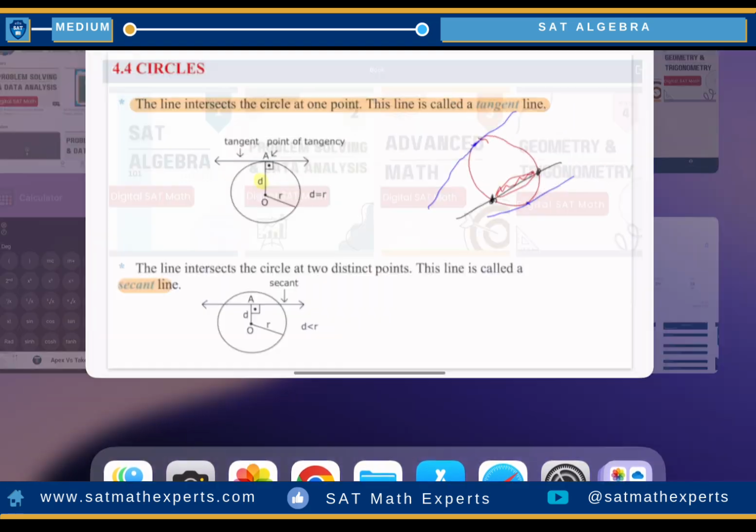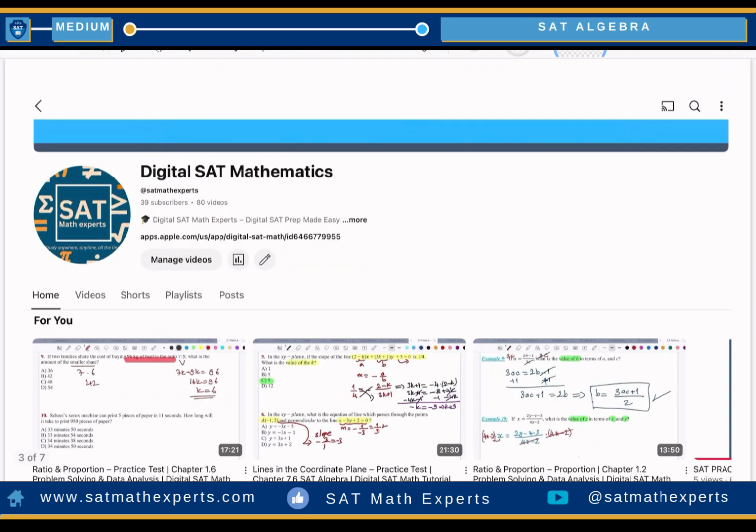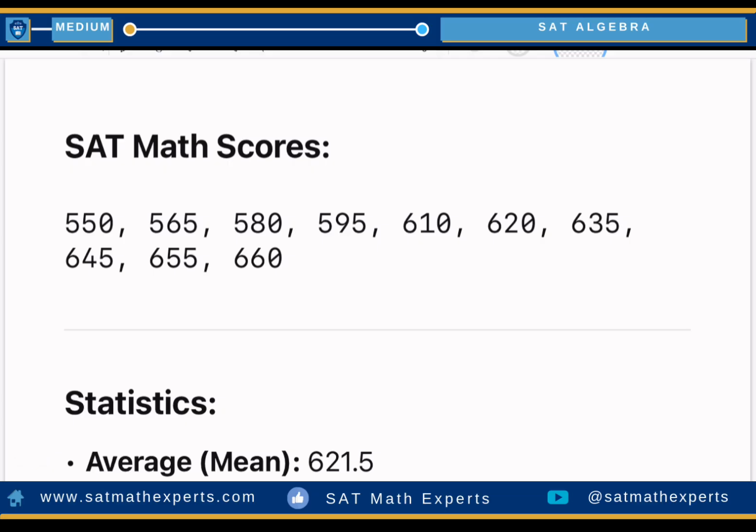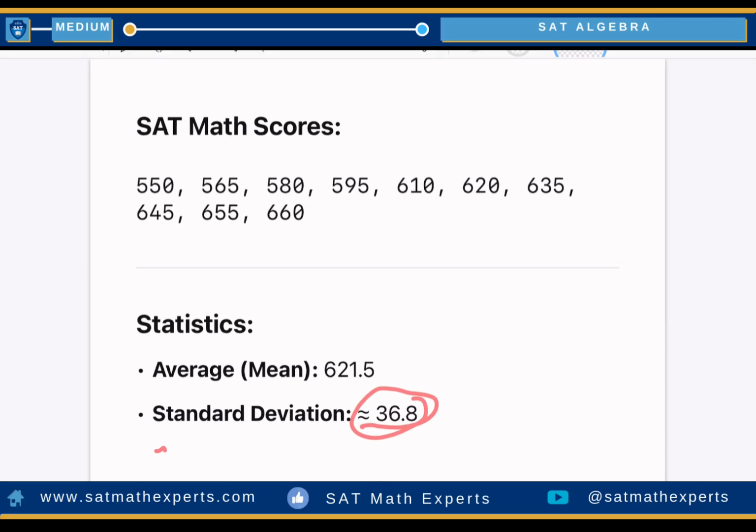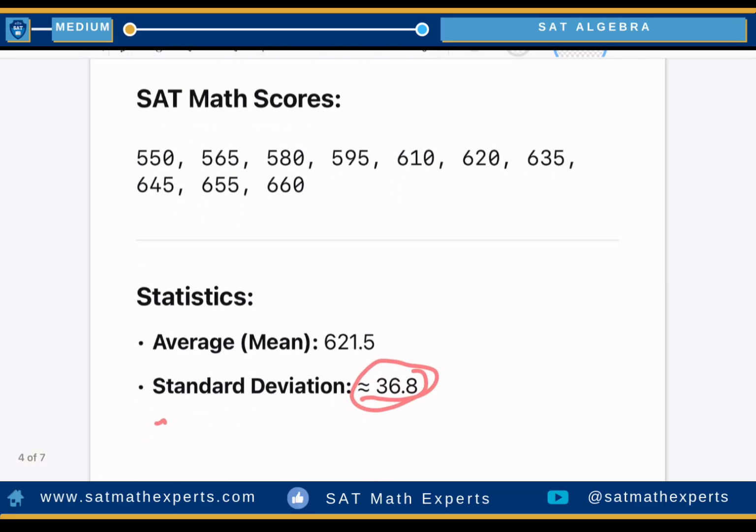Okay, let me show you some statistical results. I am a statistician at the same time, so I would like to talk to you with numbers. This is one sample. Let's say one student started from 550 and got 660. This is just random, 10 exam scores. Let's say he's increasing every time.